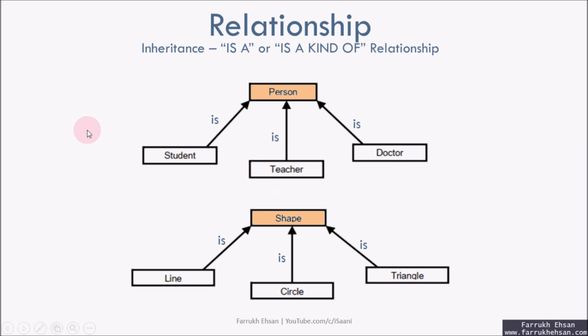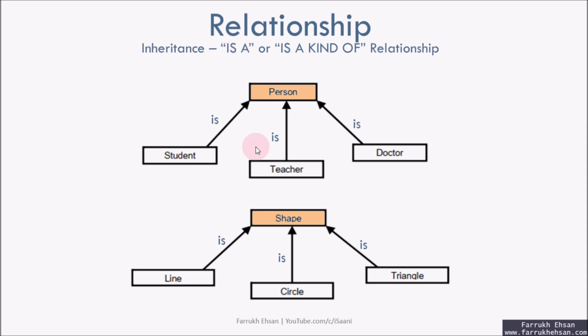Every time you create a class as a parent, it should be related to a particular concept. Over here you can see that I have created a person class, and it is related to student, teacher, and doctor. The shape class is related to line, circle, and triangle. Student itself is a person, teacher is also a person, and doctor is also a person. At the same time, line is a shape, circle is also a shape, and triangle is also a shape. This kind of relationship between child and parent is called the is-a or is-a-kind-of relationship.